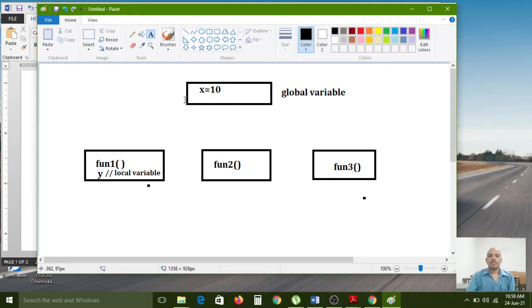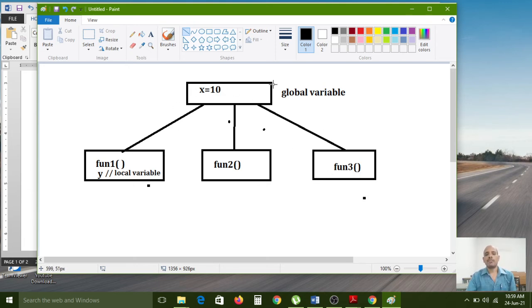But if you declare the x variable outside of the functions, then its lifetime is available for each and every function. So now if you want to access it from function 1, then you can obviously access it, no problem. Like that, if you want to access it from function 2, you can access it, no problem, right? And if you want to access it from function 3, you can access it, no problem. So the x variable's lifetime is available for each and every function.